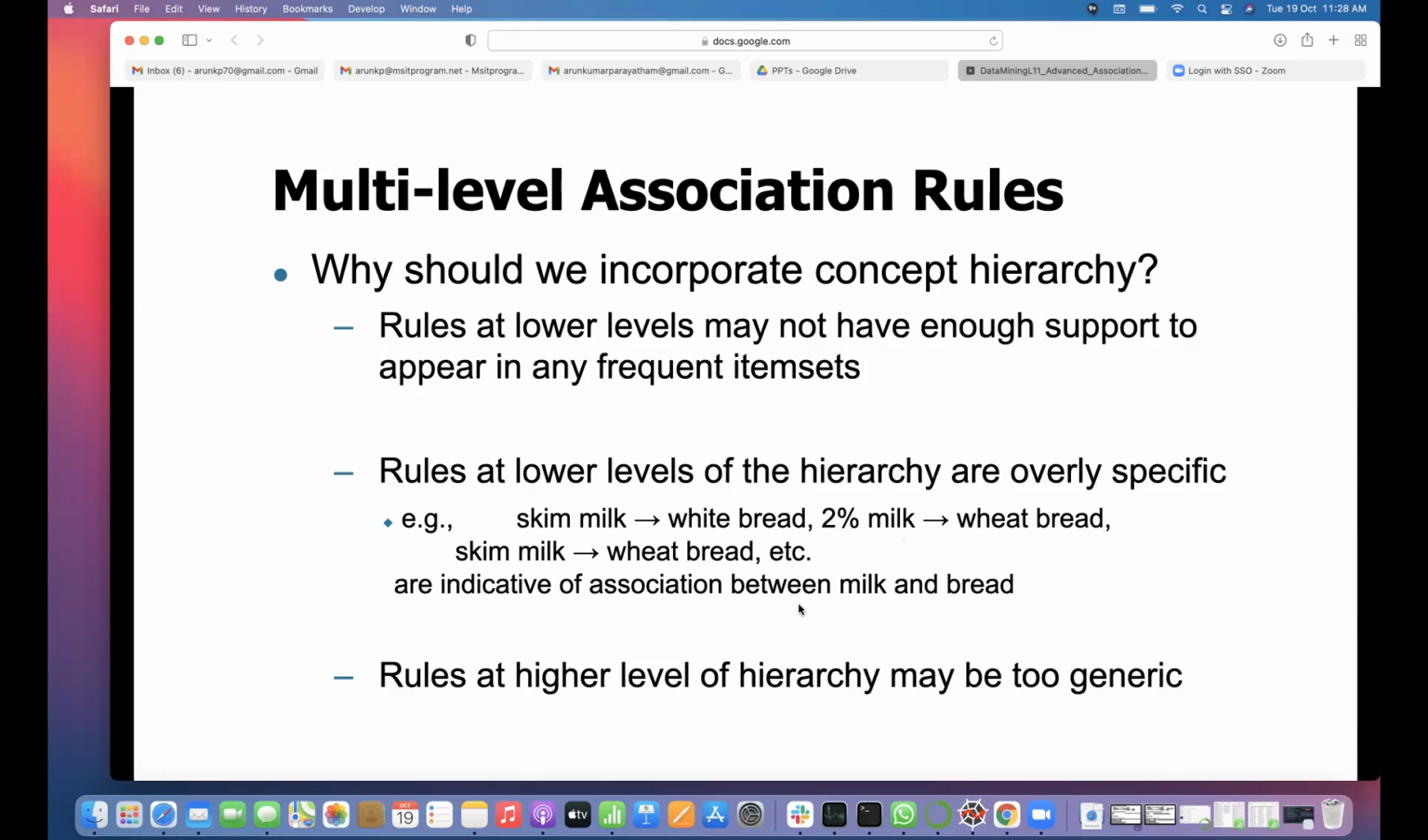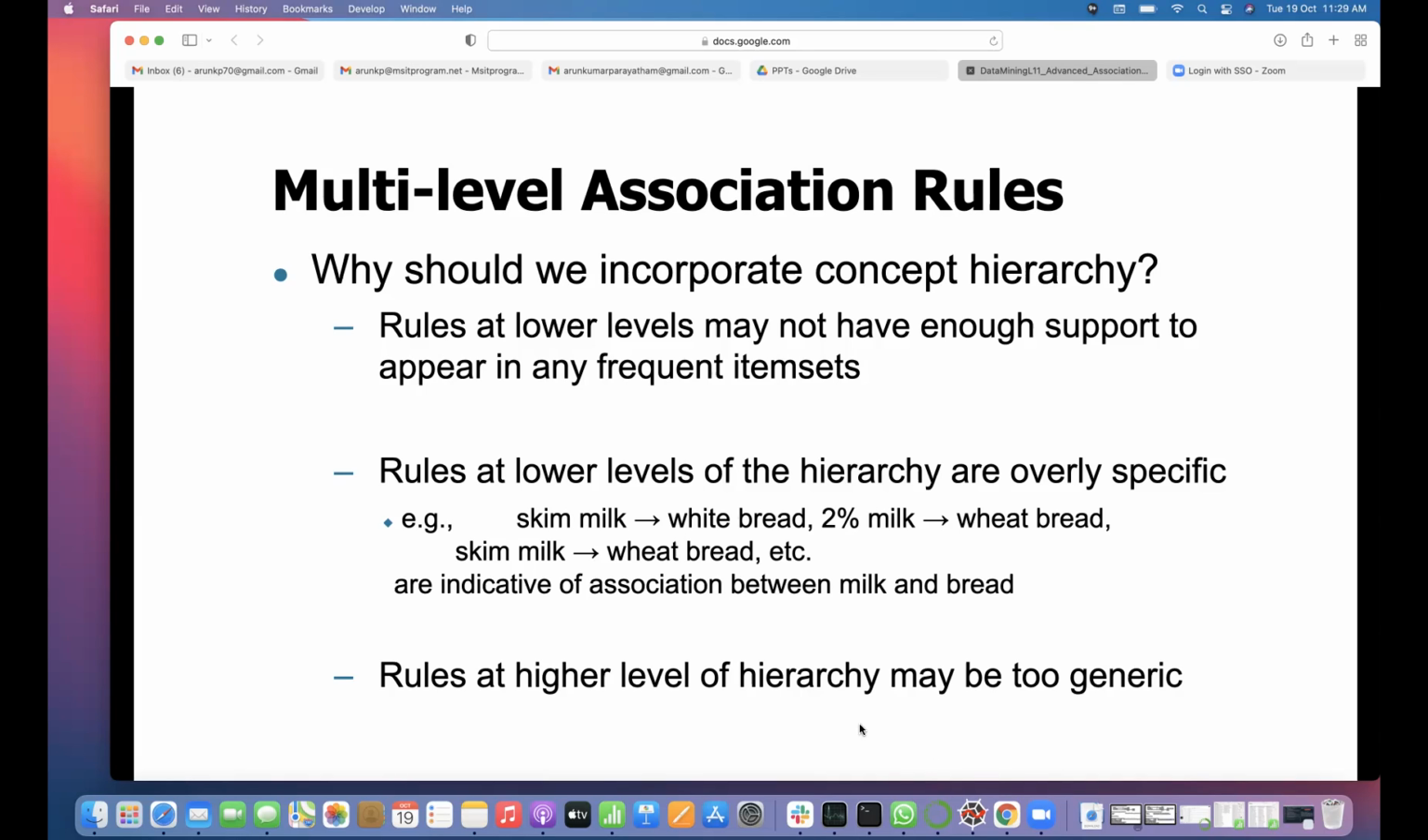Higher level rules are indicative of association between milk and bread. So both can be measured. Simply milk implies bread, whereas there may be specific rules at the lower level. Skim milk always goes with wheat bread or white bread. But when you take milk, that directly implies bread. So it is indicative of association between milk and bread. So you can go from lower level hierarchy to higher level hierarchy rules also.